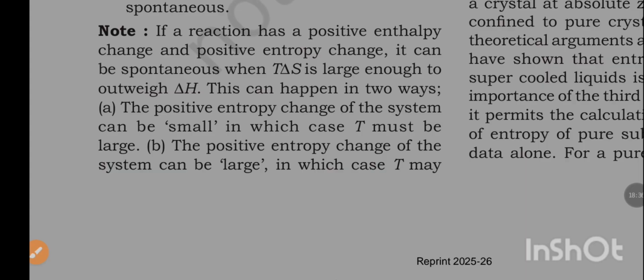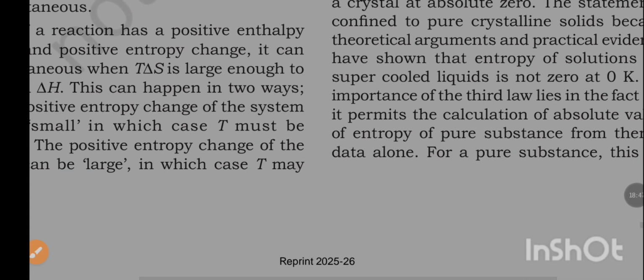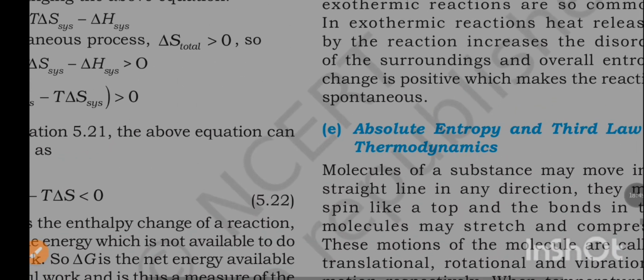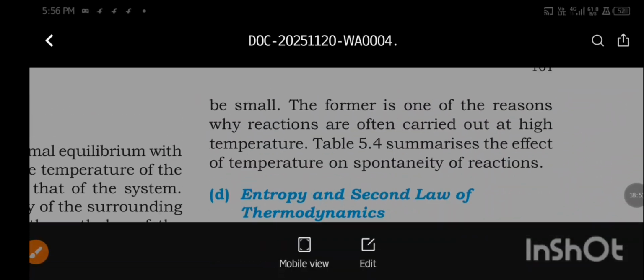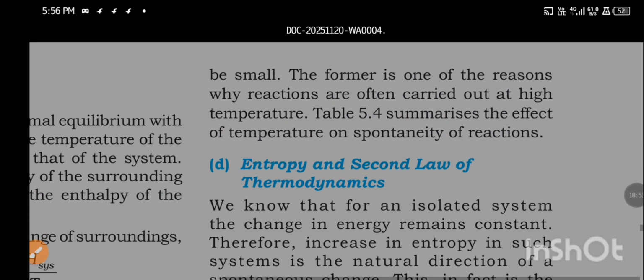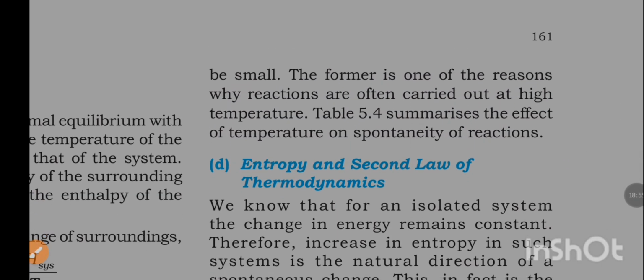This can happen in two ways. The positive entropy change of the system can be small, in which case T must be large. The positive entropy change of a system can be large, in which case T must be small. The former is one of the reasons why reactions are often carried out at high temperature.